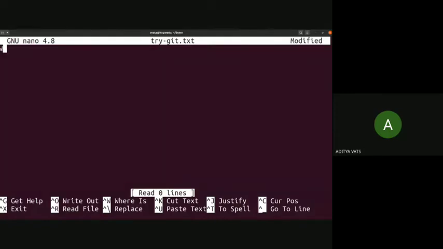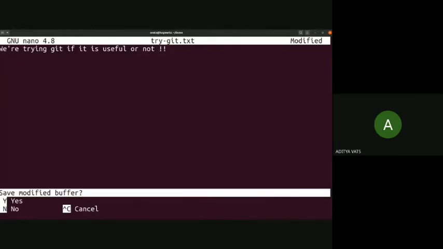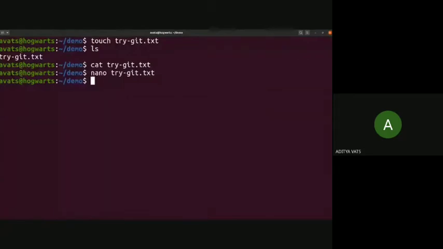Let's say, we are trying it, if it is useful or not. Okay. So let's again see what the trygit file contains. Previously it was empty, but now we can see that there is something inside it. So we have created a file with something inside it.